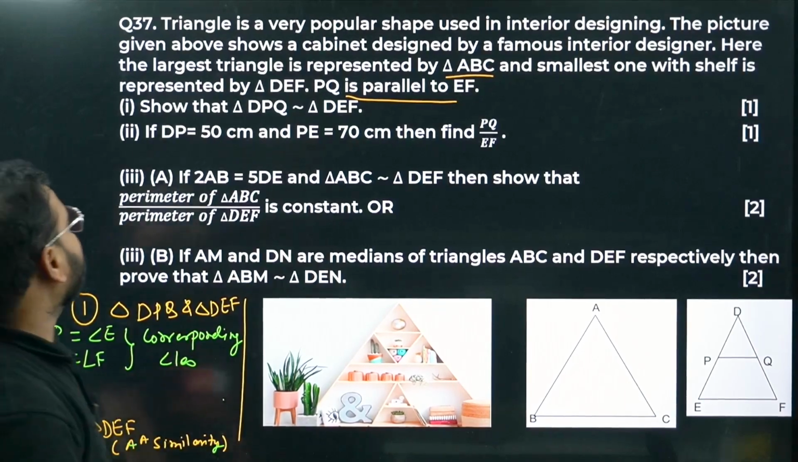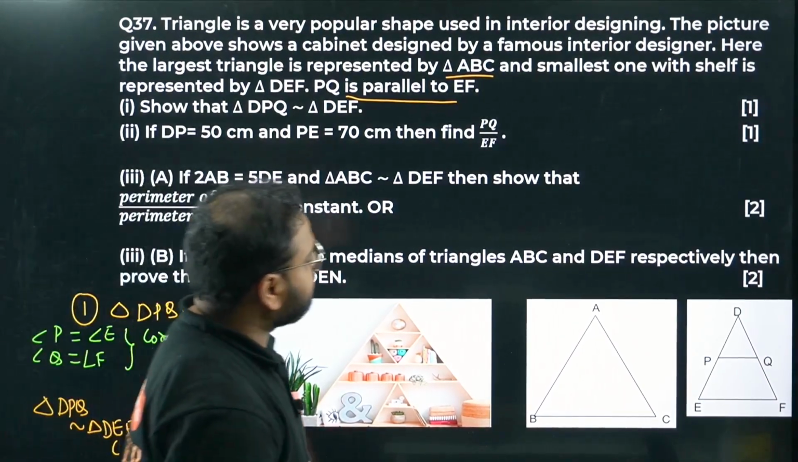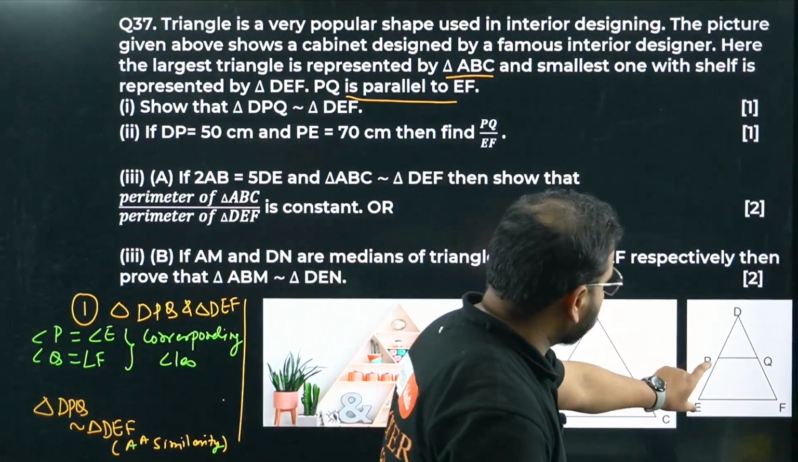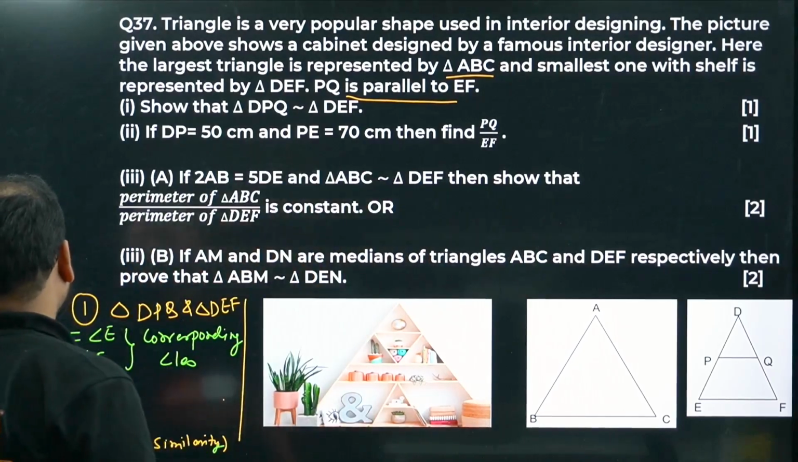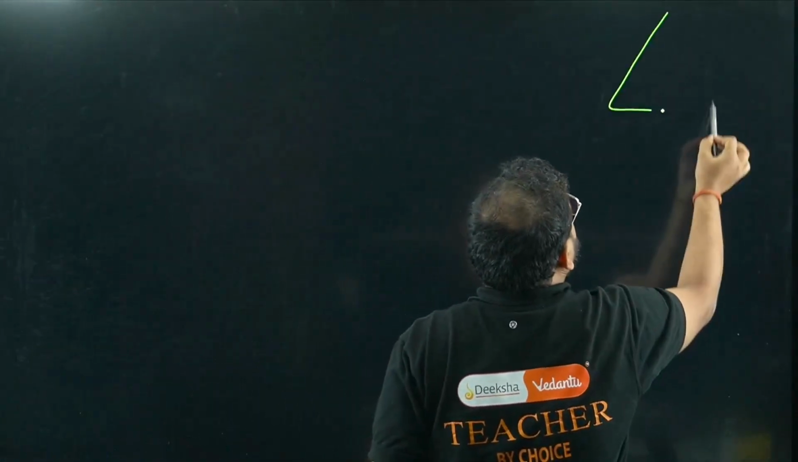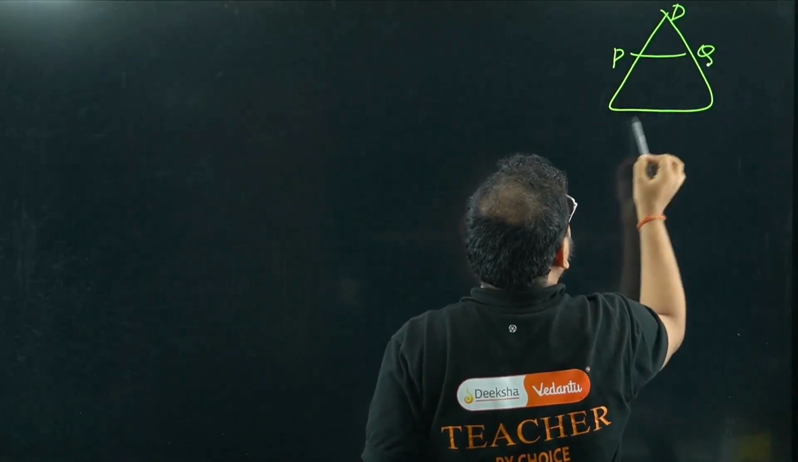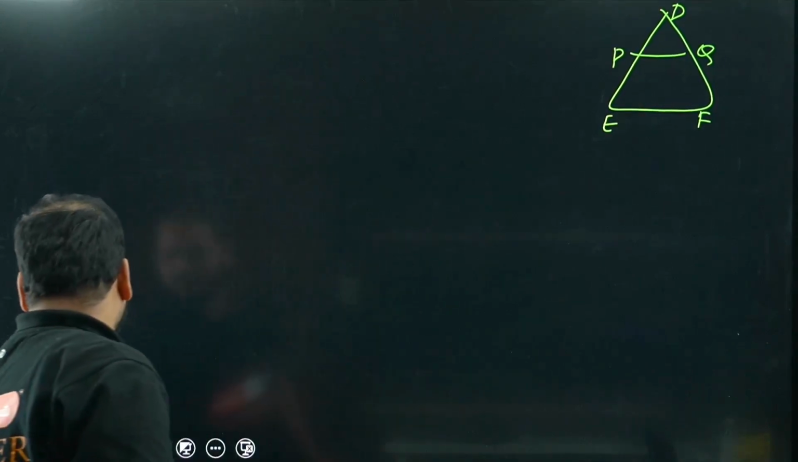Part 2, if DP is 50 and DE is 70, find PQ by EF. DP is given as 50 and DE is 70. Okay, they're asking PQ by EF. Okay, and now have a look. So this was the triangle which was given to us, DPQ and EF, right? Chaliye, let's have a look. What have they given, bacha?